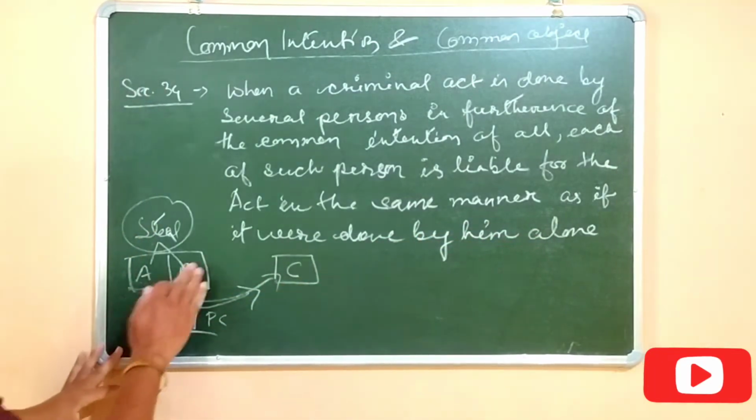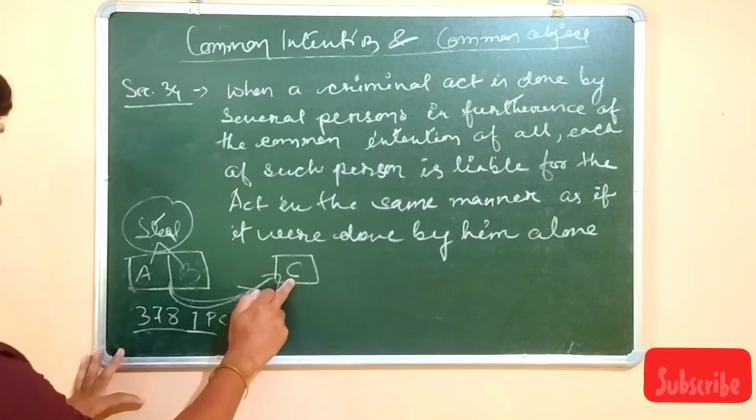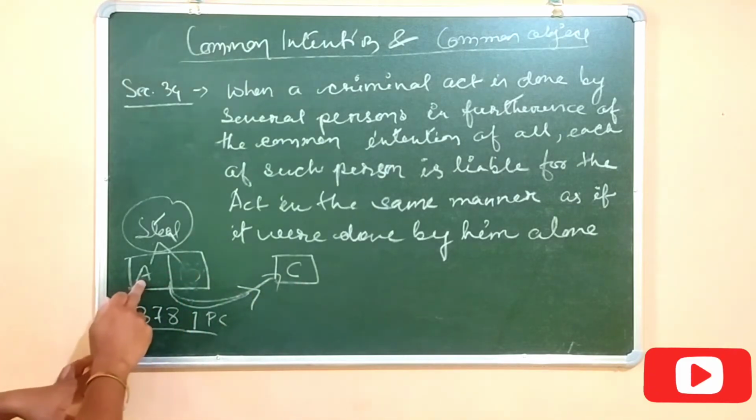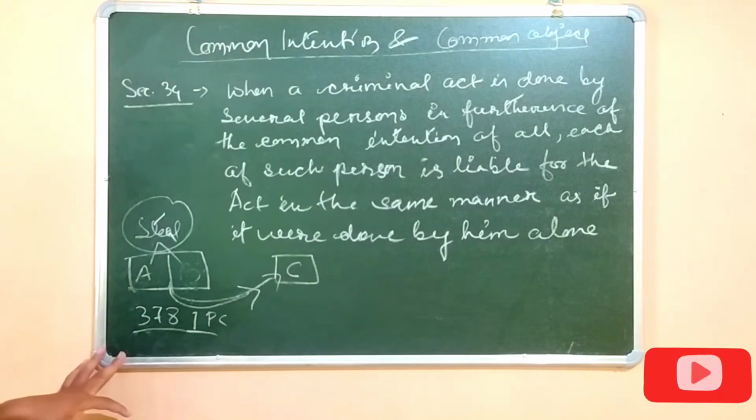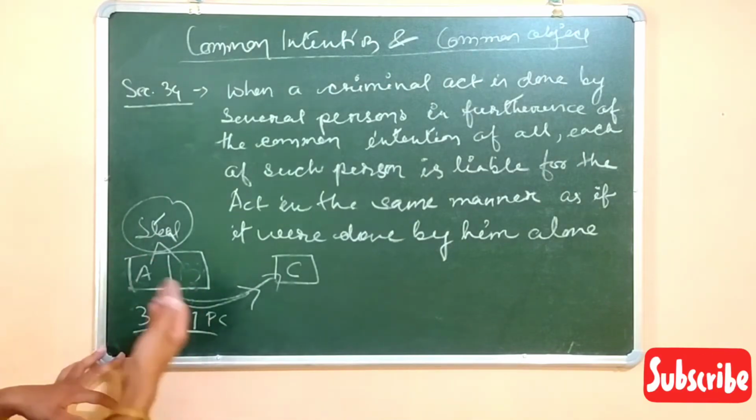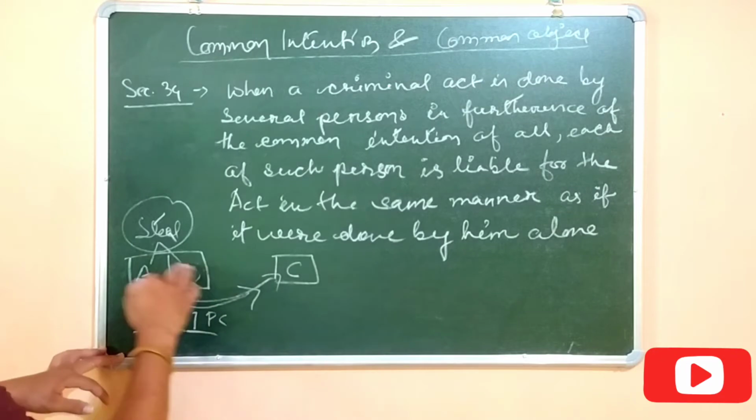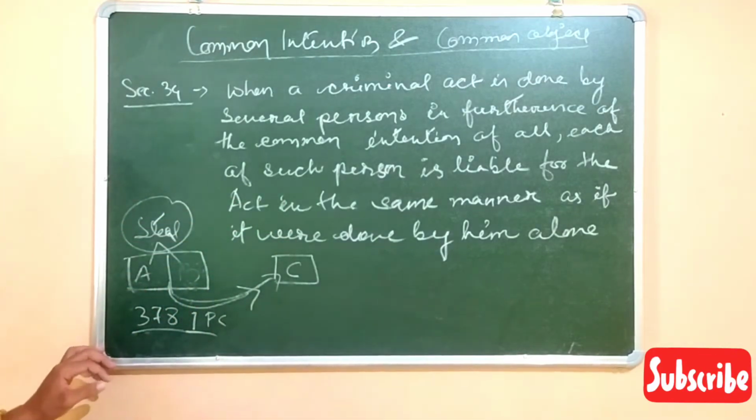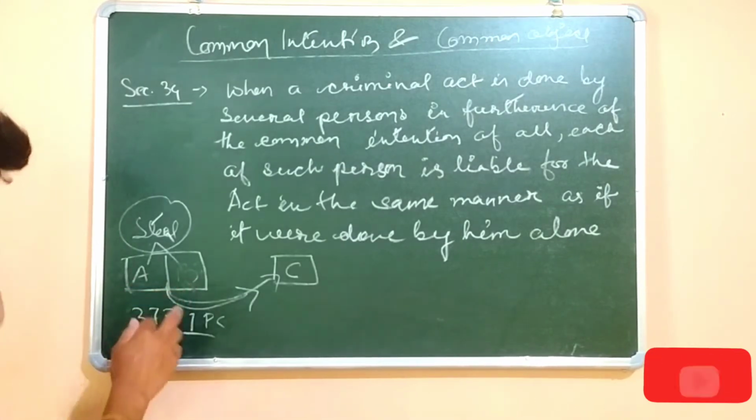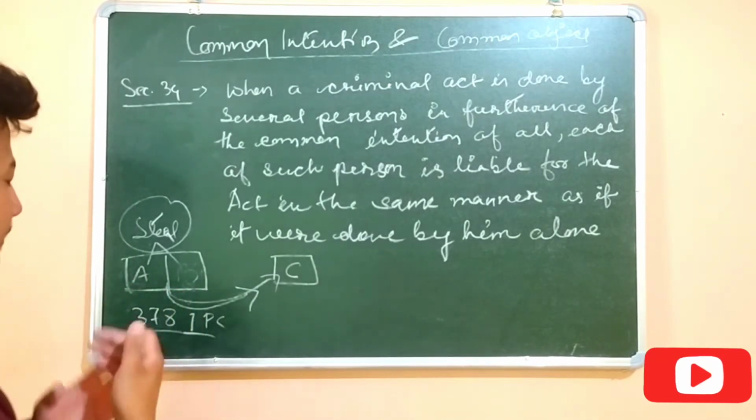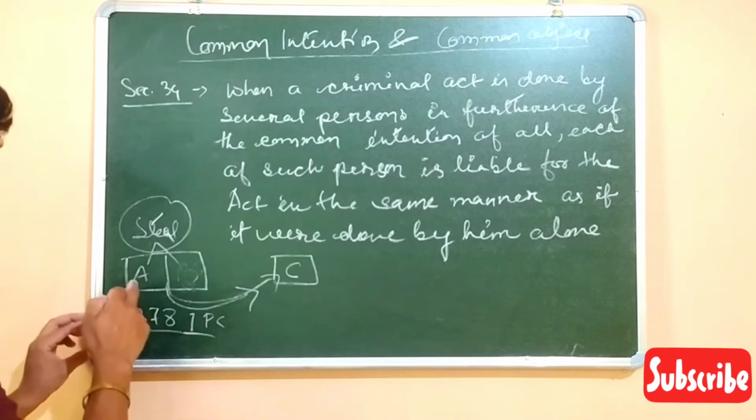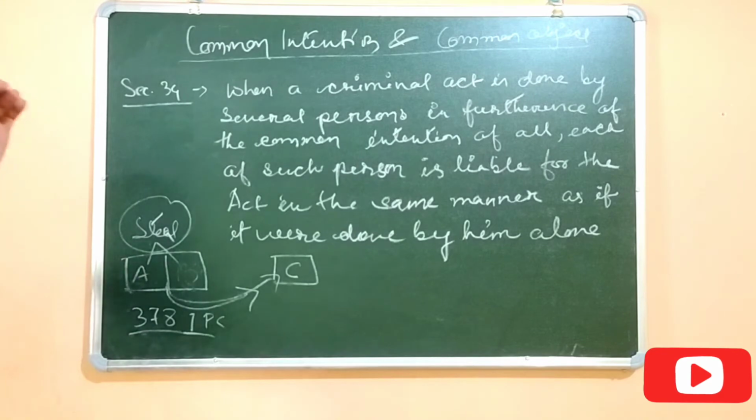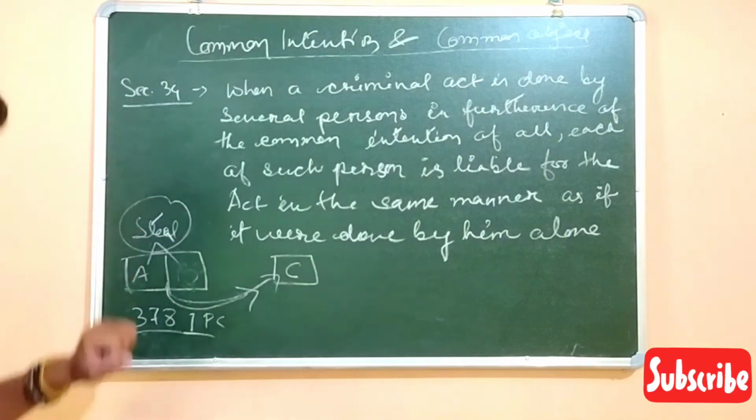Suppose there is only A, and only A steals the property, there is no question of B. So A will be held solely responsible for committing the theft. Same thing, B will also be equally liable for the theft. That's what it is talking about. So whatever punishment is given by the court, the quantum of punishment will be the same for both A and B. So that's what Section 34 talks about.